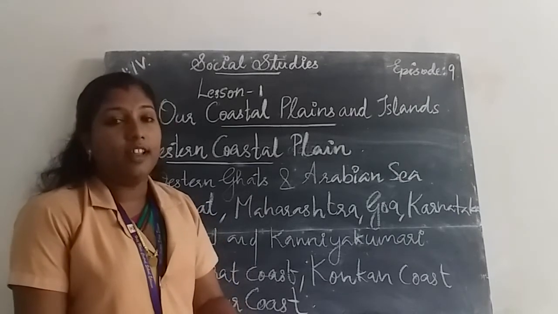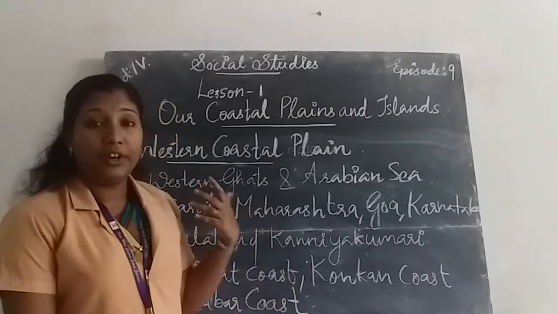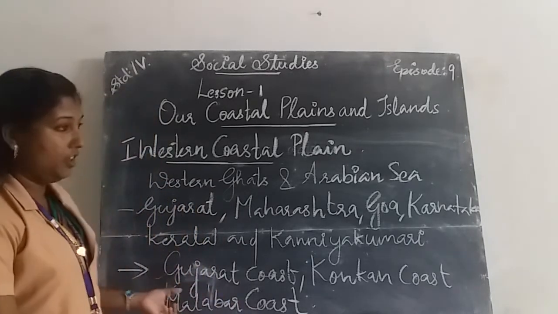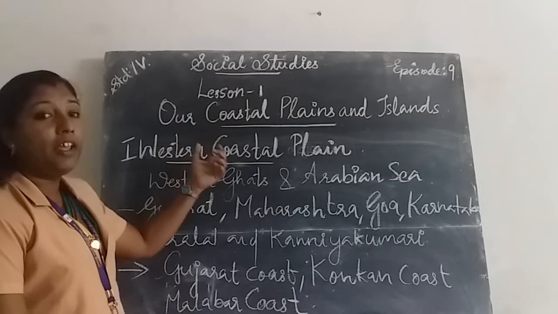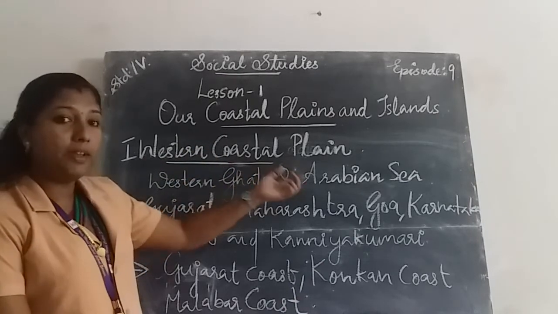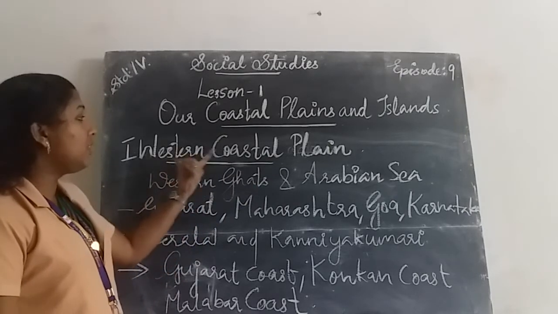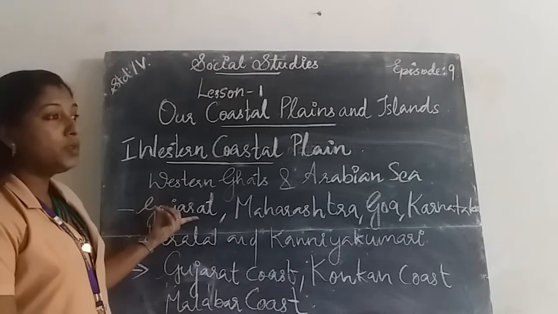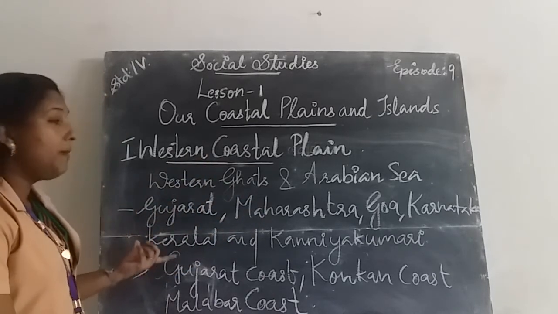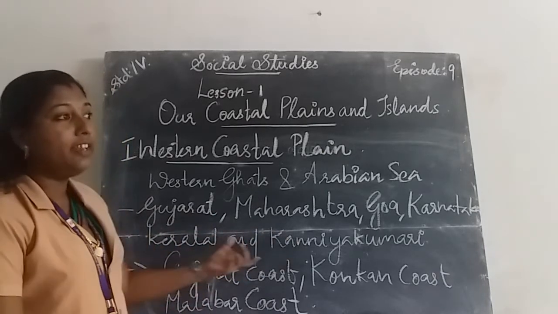Then the coastal plain is divided into two parts: the western coastal plain and the eastern coastal plain. The western coastal plain lies in between the Western Ghats and the Arabian Sea. It starts from Gujarat, Maharashtra, Goa, Karnataka, Kerala, and ends at Kanyakumari.